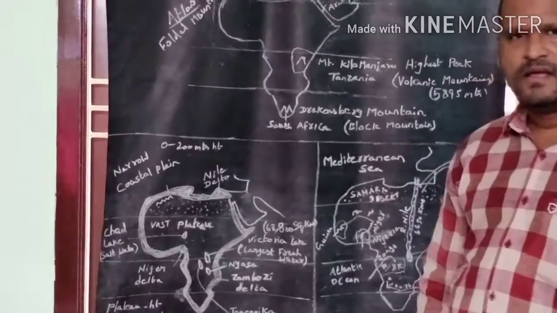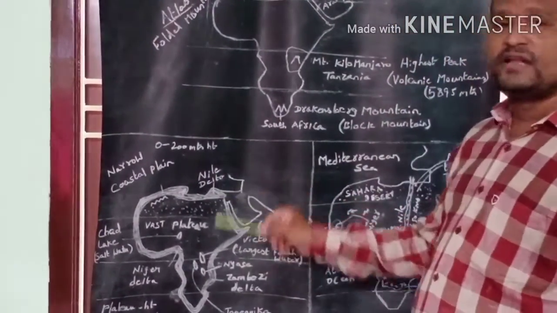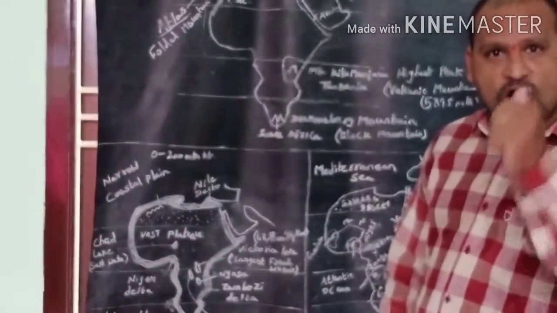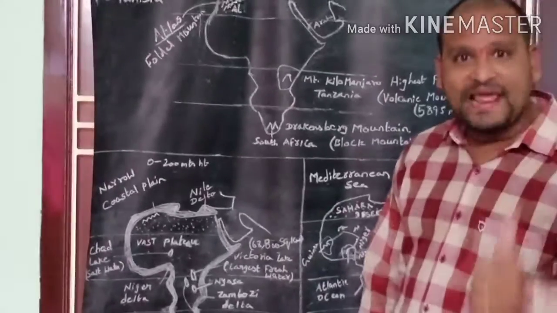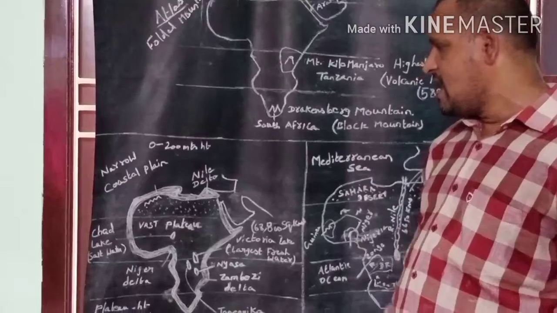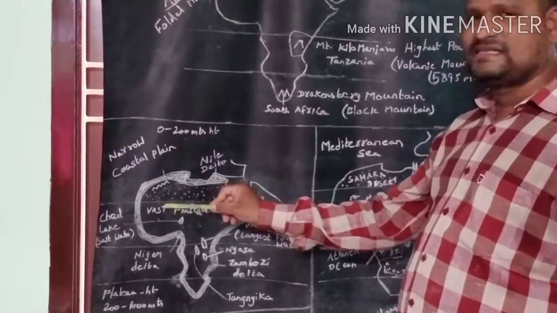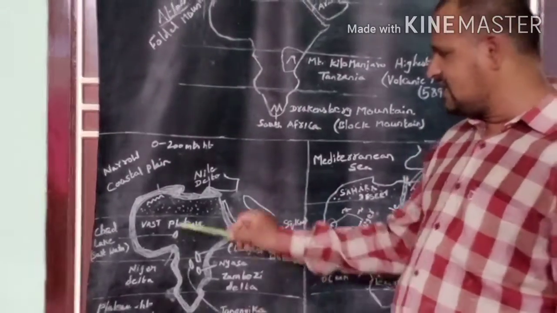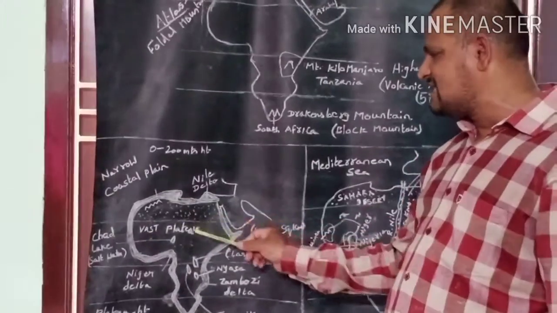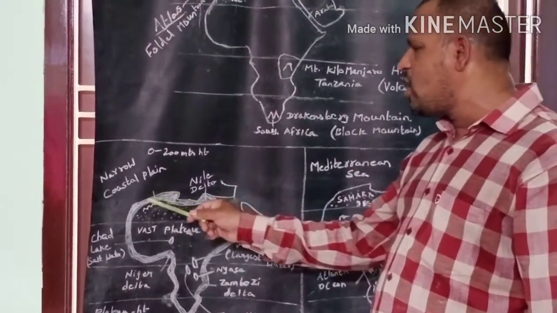In the CC model, they will ask you the question: why does the African continent have narrow plains in the coastal area? For that you should write the answer: as the interior part of the African continent has a vast and extensive plateau, thus the African continent has narrow plains in coastal areas.